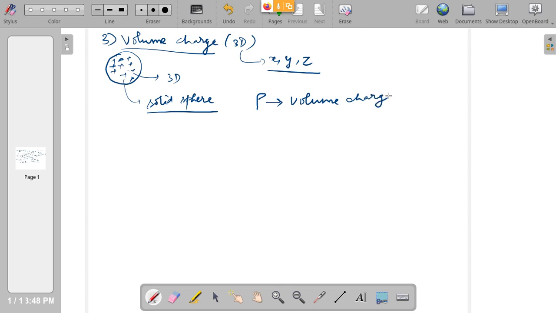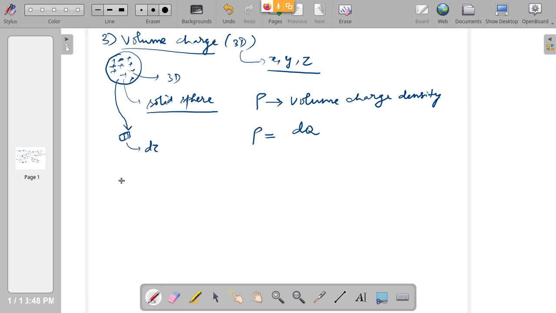Volume charge density. That is rho. How is rho defined? Rho is nothing but, in a small volume, let us take a small cubical shaped piece cut from the sphere, and let us call that volume d tau.